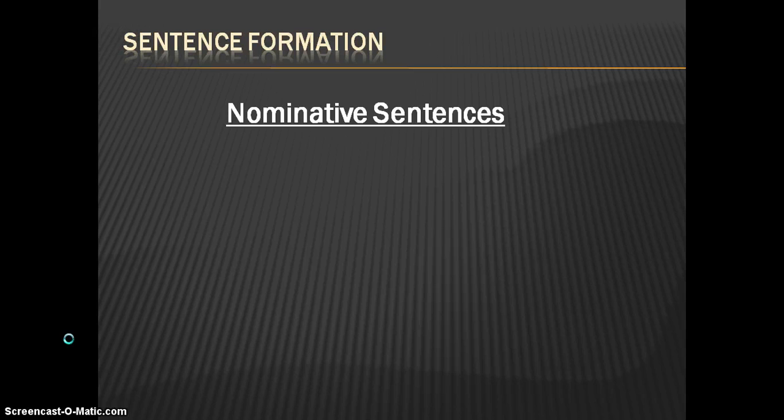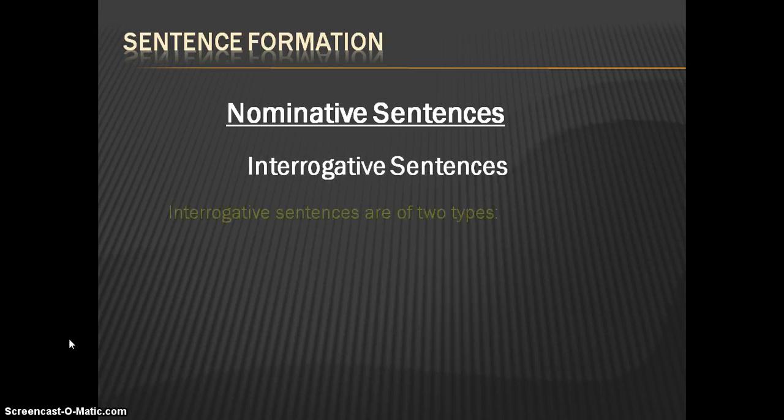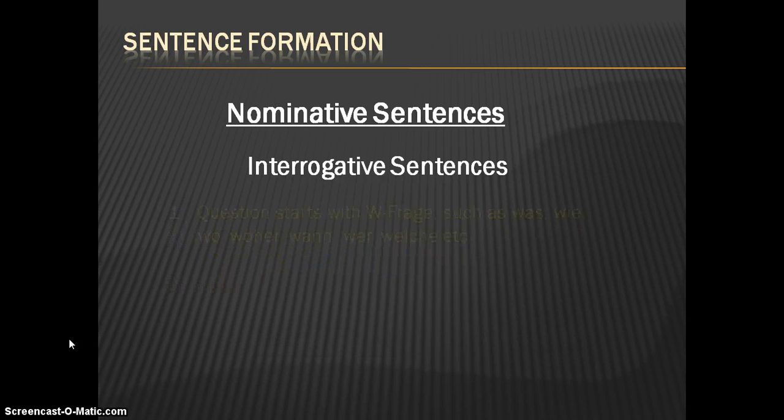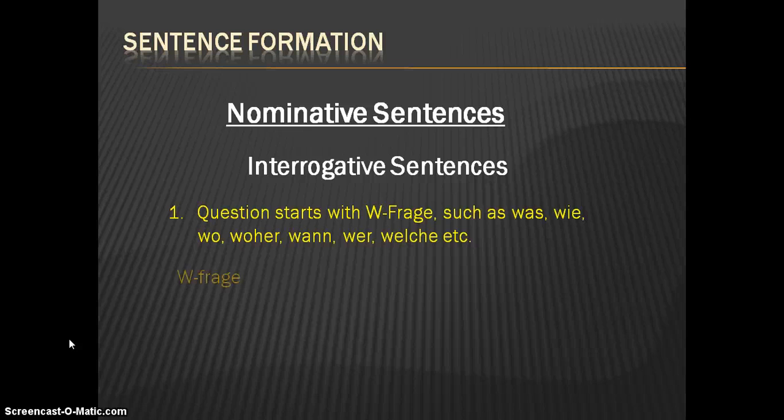Let us now learn how we construct interrogative sentences. There are two types: when the question starts with a W-Frage, such as was, wie, woher, wo, wann, welche, and so on, and when the question starts with the verb. In the first case, when the question starts with a W-Frage, the first place is booked for the W-Frage, then comes the verb, then the subject, then the information if we have any. For example,